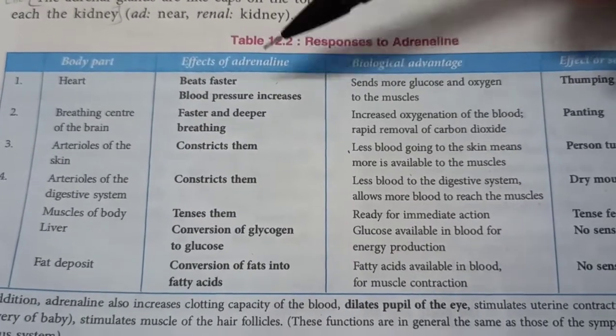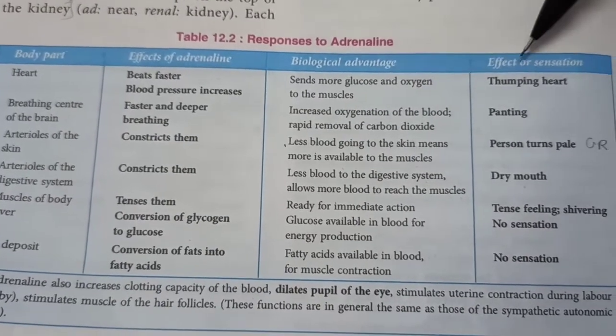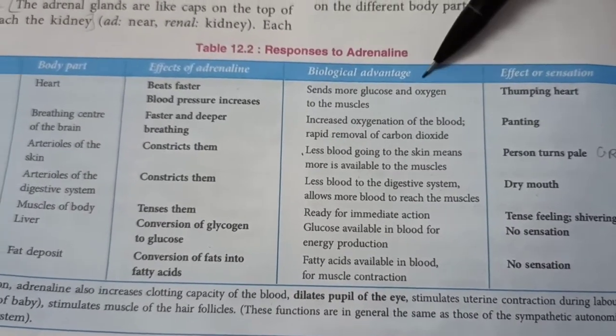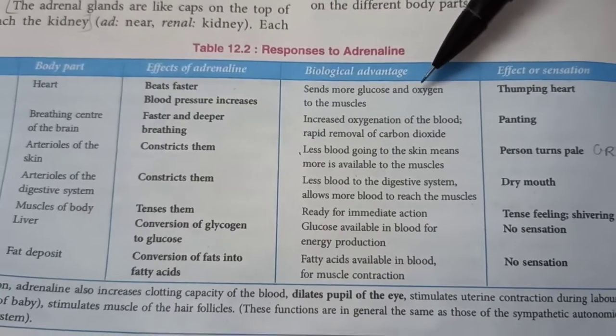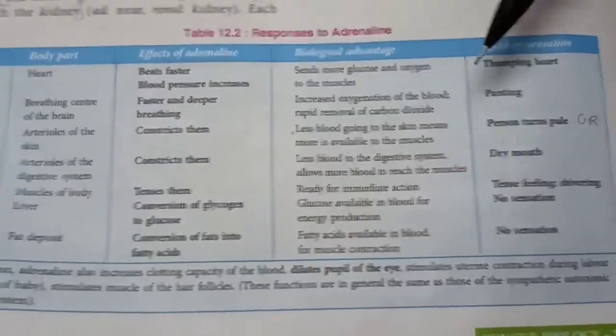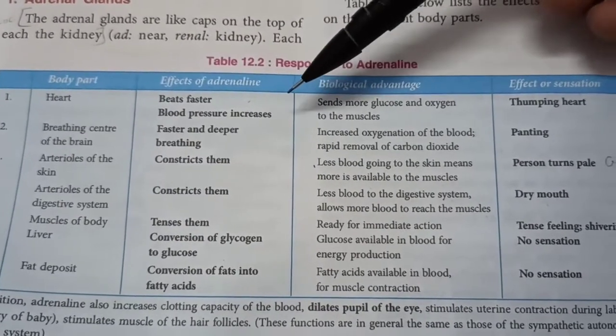What is the reason behind this? Well, so that more glucose and oxygen can be pumped to the muscles, and we can feel it by the thumping of our heart. If you see a tiger in front of you, you will need extra energy to run as fast as you possibly could, which requires a lot of glucose and oxygen to your muscles, and that is why adrenaline is released. It gives you a thrill sensation.